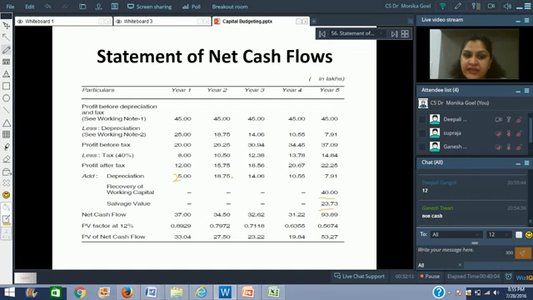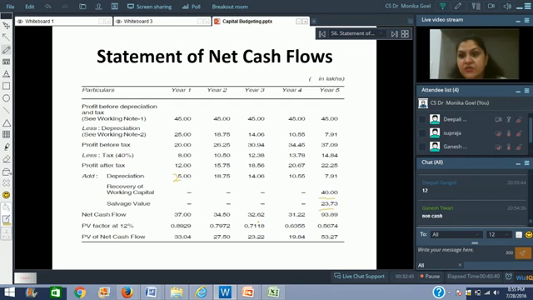Fine. So having done that, we can find out the net cash flows for year 1, year 2, year 3, year 4 and year 5. And we multiply them with the present value factor at the rate of 12%. Because the figures are different for every year, we cannot multiply with the present value factor of annuity, because for annuity purposes, every year we should have the same figure. Because the amount of depreciation was different, it being on the written down value method, the amount of cash flows every year has changed, and because the cash flow has changed every year, we cannot multiply it with the present value annuity factor.